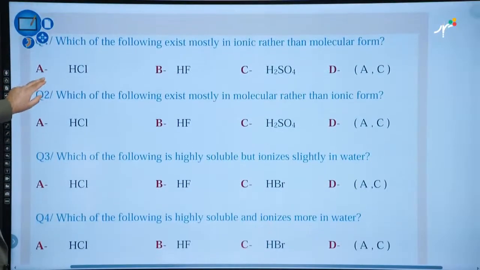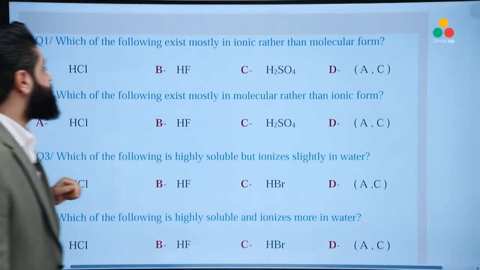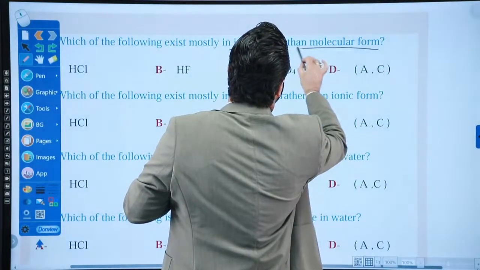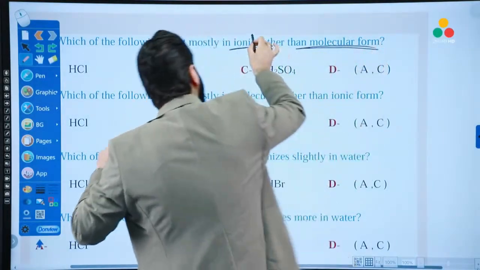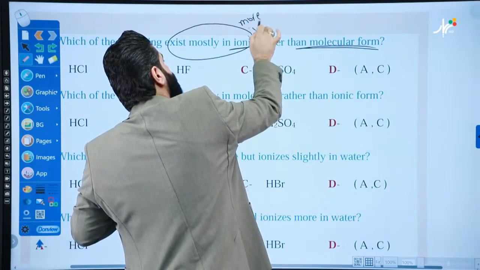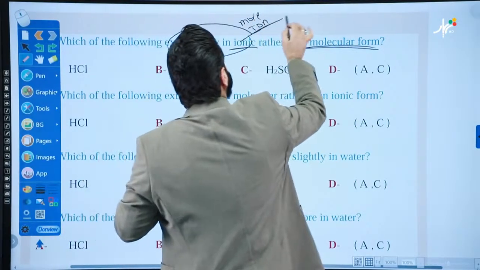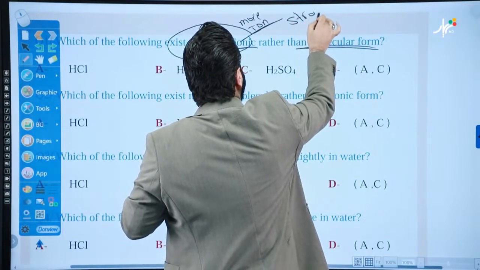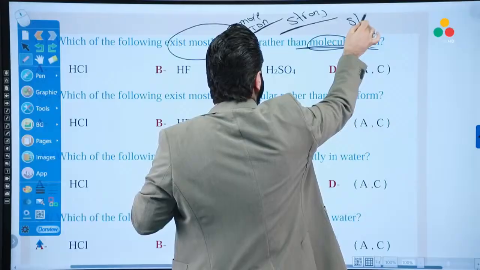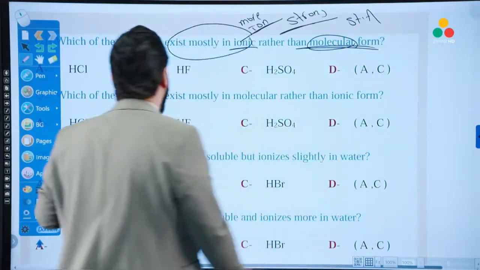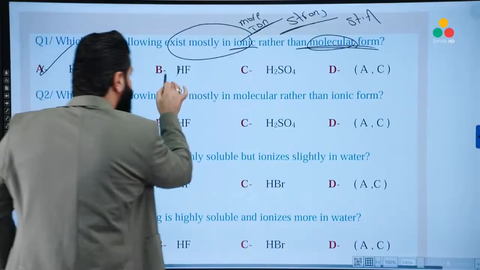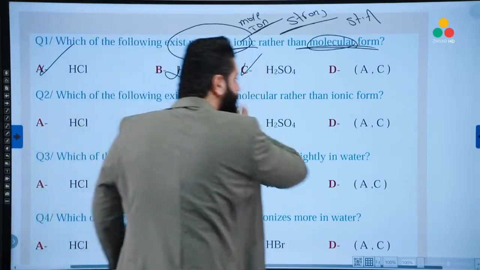Let's solve the following questions. Which of the following exists mostly in ionic rather than molecular form? It means we have more ions, so it must be a strong electrolyte. Because it's a molecule, it must be a strong acid. So which of the following is a strong acid? HCl? Yep. HF? No. H2SO4, it's a strong acid.